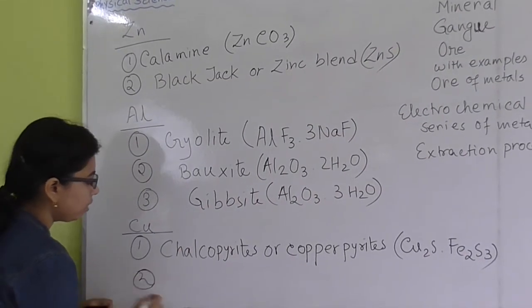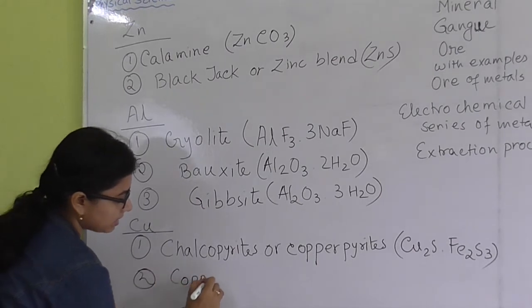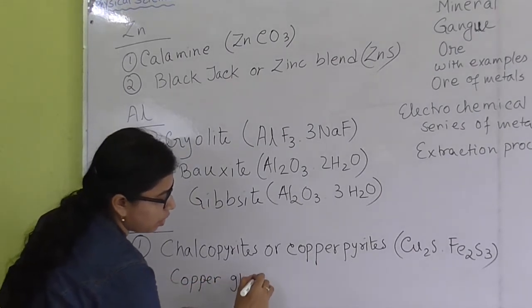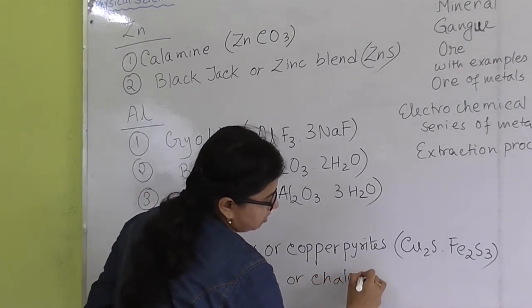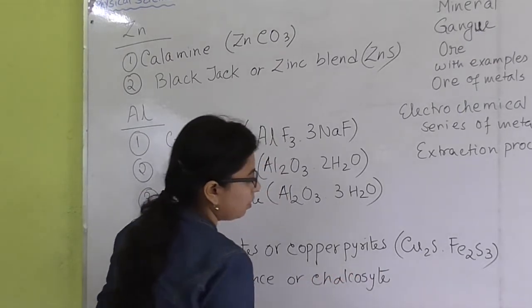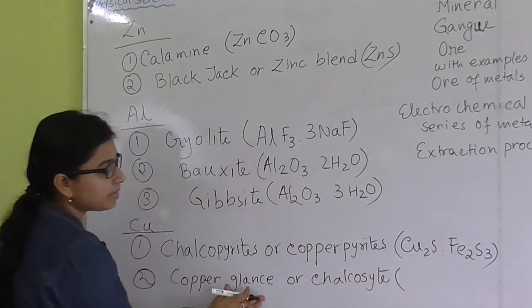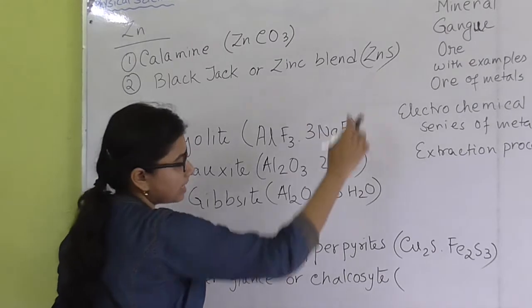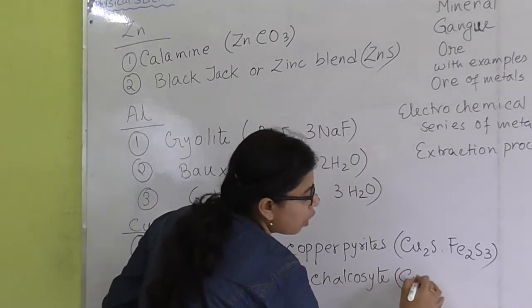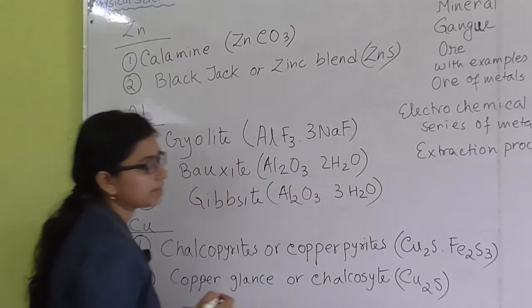And number 2 is copper glance or chalcocite. Glance means sulphide, as before zinc blende was zinc sulphide, so copper glance is copper sulphide, Cu2S.